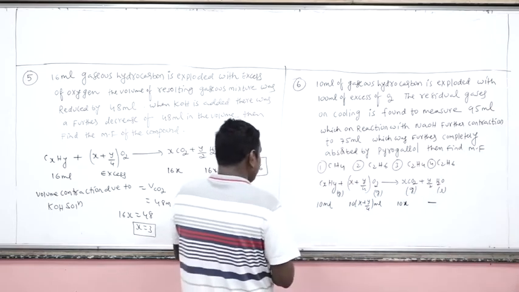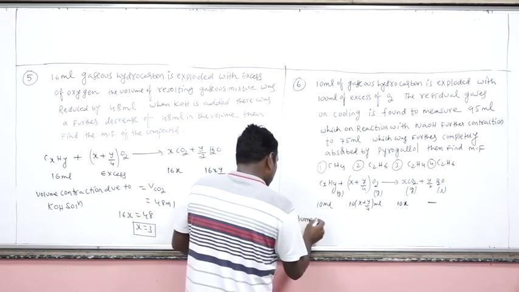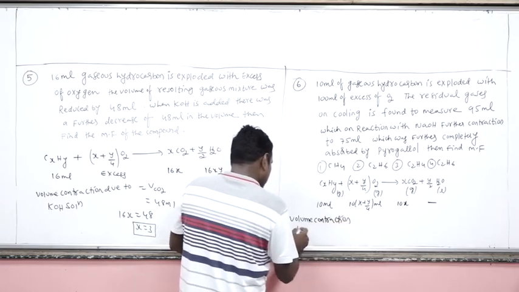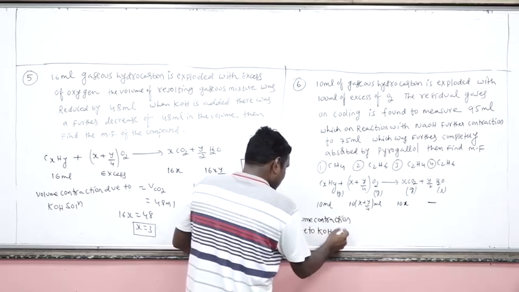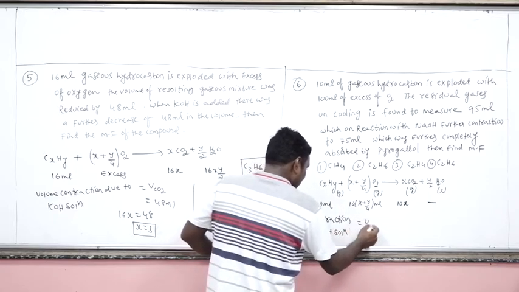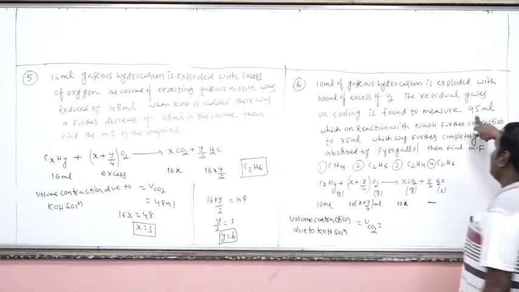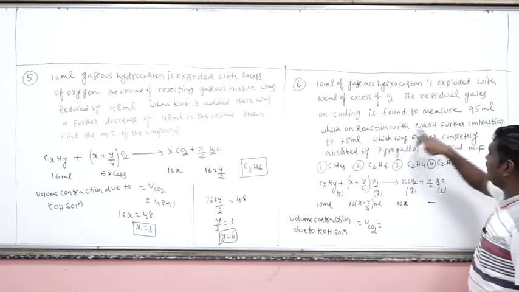Now here, the volume contraction due to KOH solution is indirectly the volume of carbon dioxide. Yes. After cooling, the mixture becomes 95 ml volume and further treated with NaOH it becomes 75.